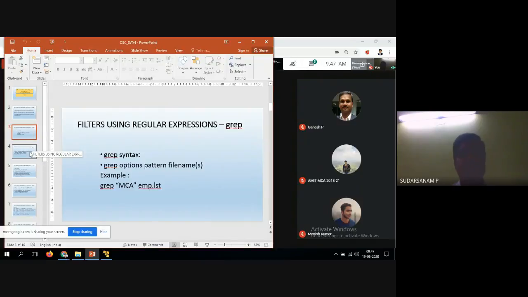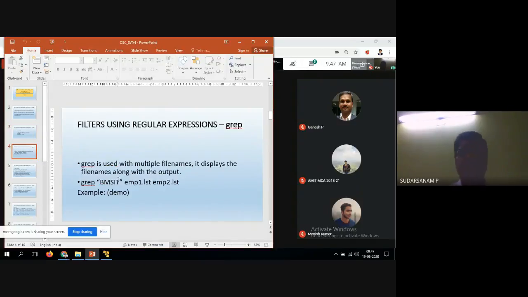Now we'll see the other one: grep used with multiple files. It displays the file names along with the output. So grep can be used with multiple files also. See, that is the advantage here.